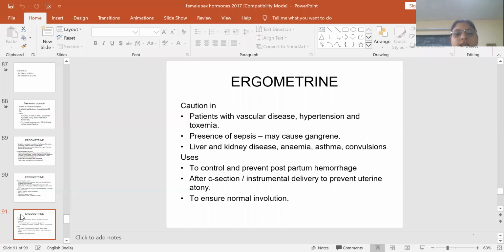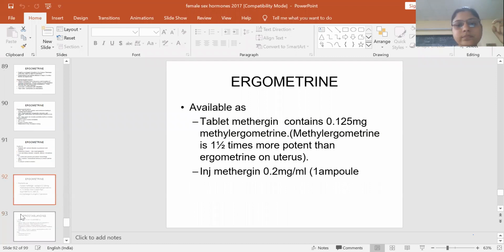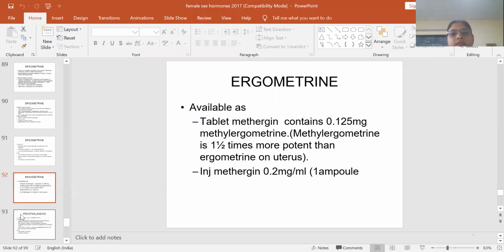Ergometrine controls and prevents postpartum hemorrhage, and is used after C-section or instrumental delivery to prevent uterine atony. It also ensures the normal involution of the uterus after the delivery of the baby. It is available as tablet Methergin and injection Methergin.